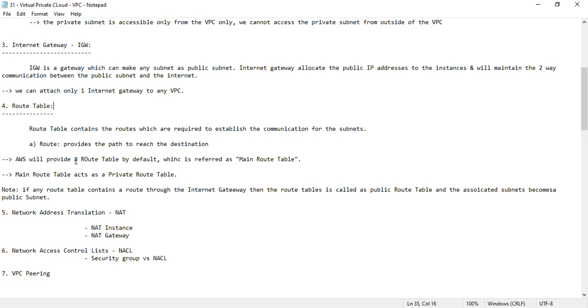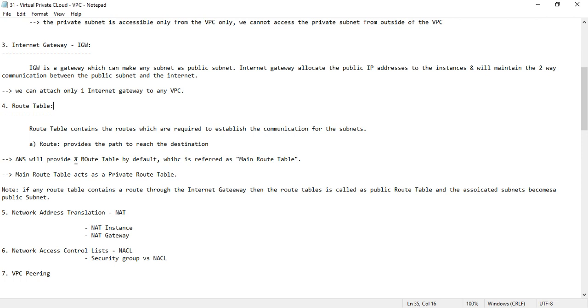Okay. And in this also, we have two types of route tables. One is the public route table, and the other is the private route table. What is meant by public and what is meant by private? As the name itself suggests, for the public route table, if I attach the internet gateway to the route table, then automatically the route table will be converted into a public route table. Whenever I attach an internet gateway as a route to any route table, that will be converted into a public